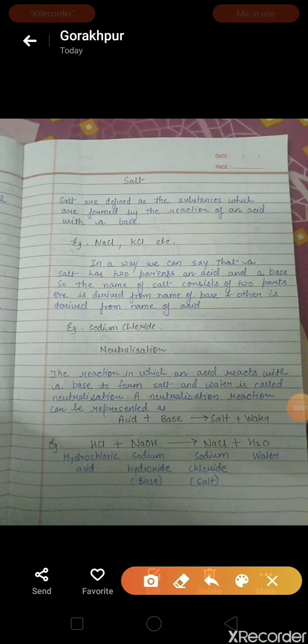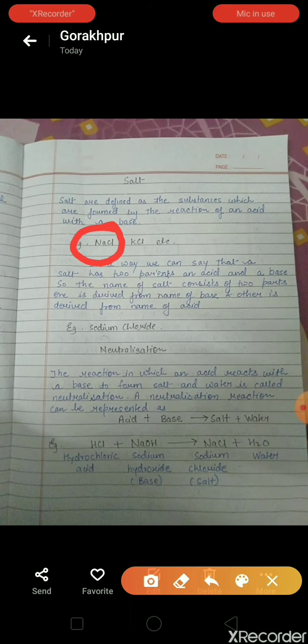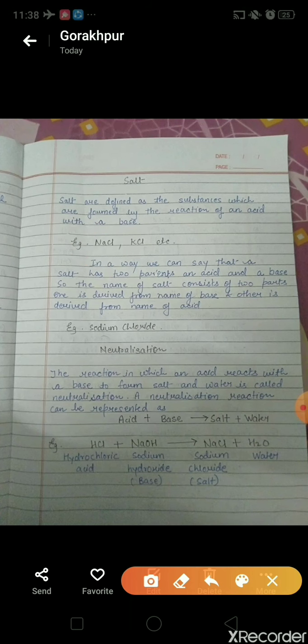Students, now let us discuss salts. Salts are defined as substances which are formed by the reaction of an acid with a base. Examples are NaCl, that is common salt, sodium chloride, KCl, MgCl2, etc.